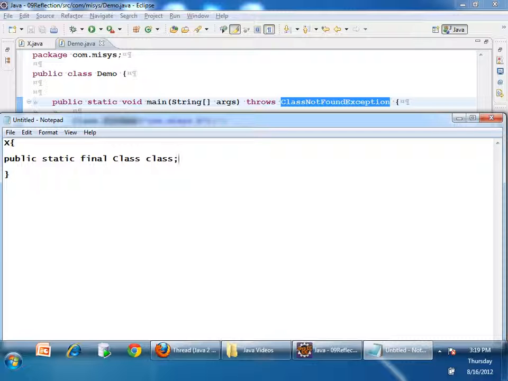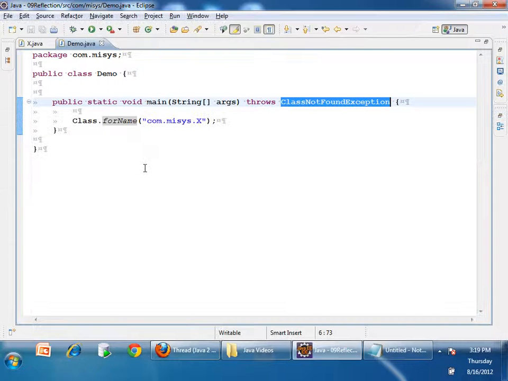This is written by the compiler, and there is a static block which will initialize class equals to some object. Who wrote this? I didn't write it, the compiler wrote it. So by using this object, I can get the metadata of classes.